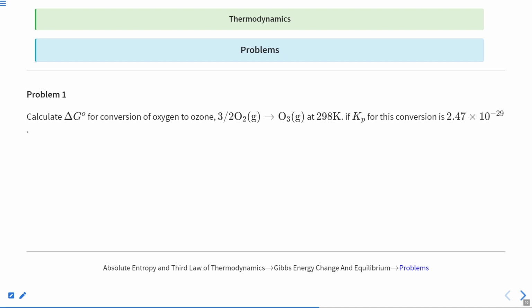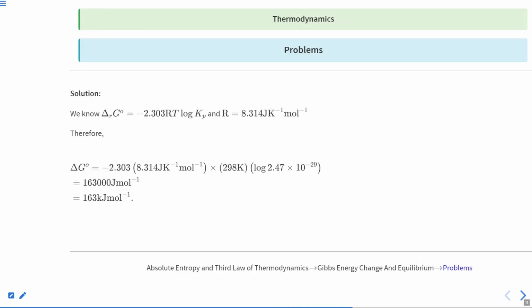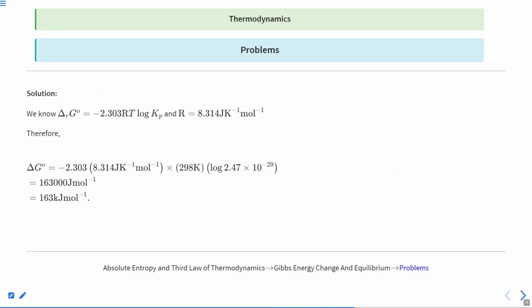Next question is calculate delta G naught for oxygen. This is for ozone conversion. If Kp for this conversion is given, we have to calculate delta G naught. Very simple formula: delta G naught is equal to minus RT ln Kp.